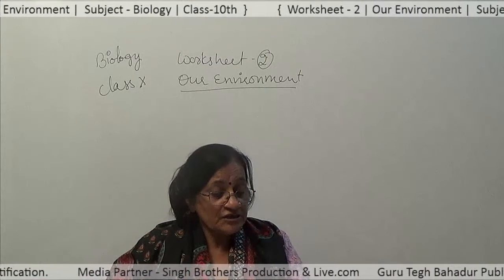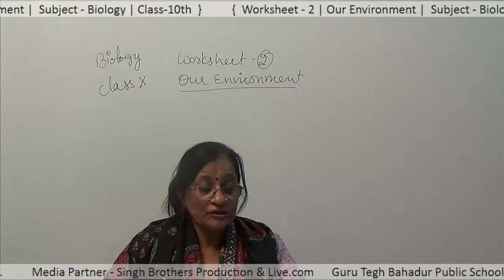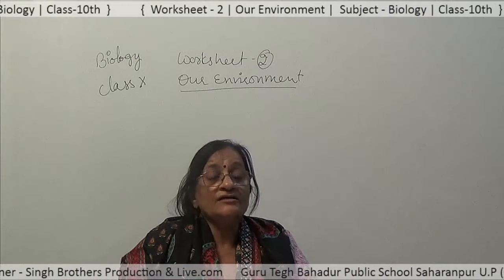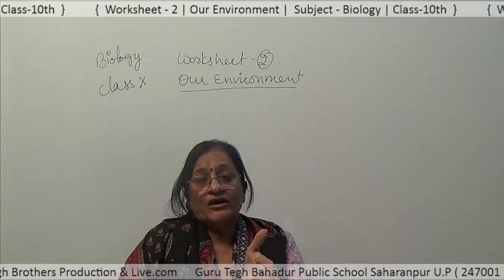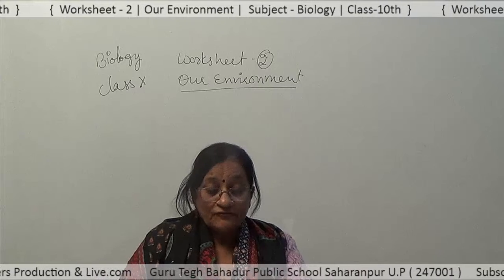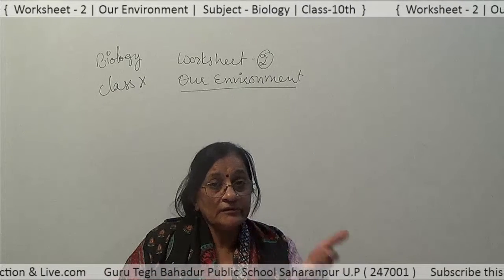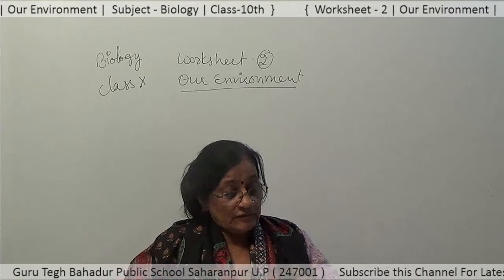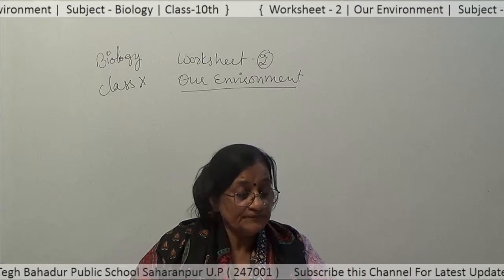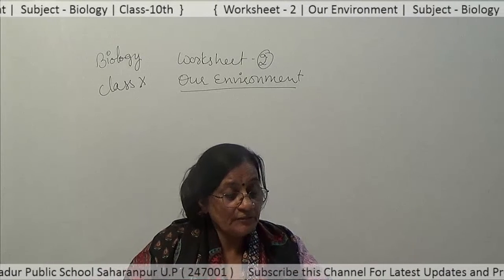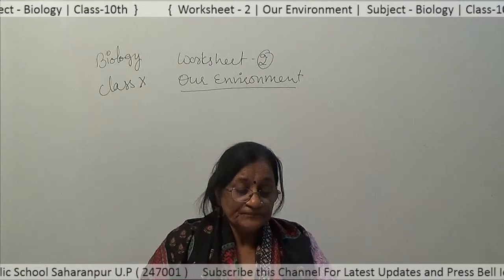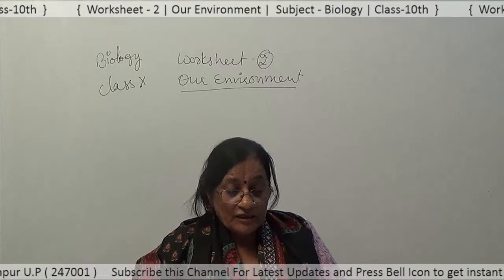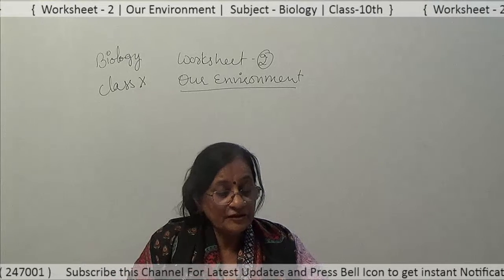Now, next question is, the population of which organism is usually minimum in an ecosystem? As we have seen, first trophic level, then second and third, then the higher trophic levels. The higher trophic level organisms have the minimum number of organisms. So, the population of higher trophic level organisms is usually minimum in an ecosystem.